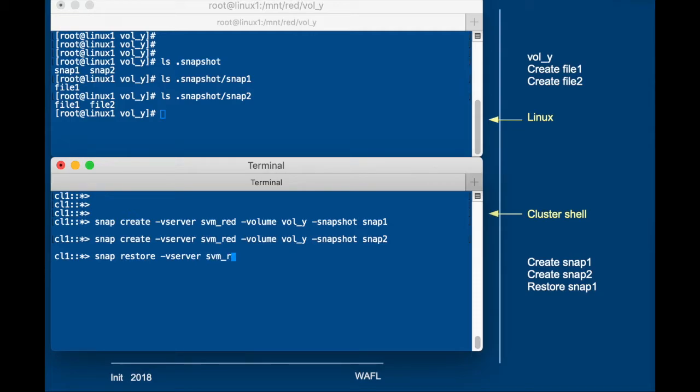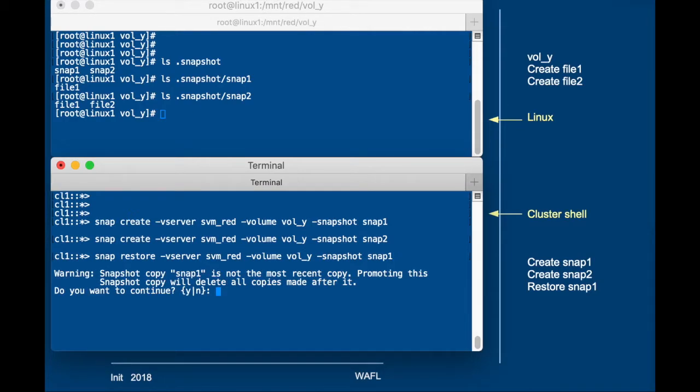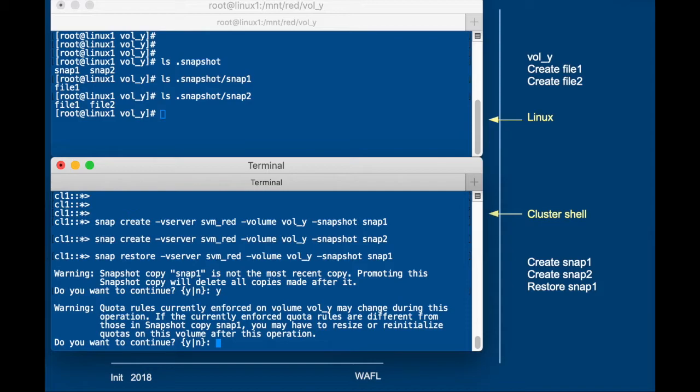So I enter the storage virtual machine, I enter the volume name, and I want to restore snap1. Now it gives me an interesting message. It says if you restore this snapshot, then you will delete all copies that were made after it. So I'm going to promote, as they call it, snap1 to become the active file system again.